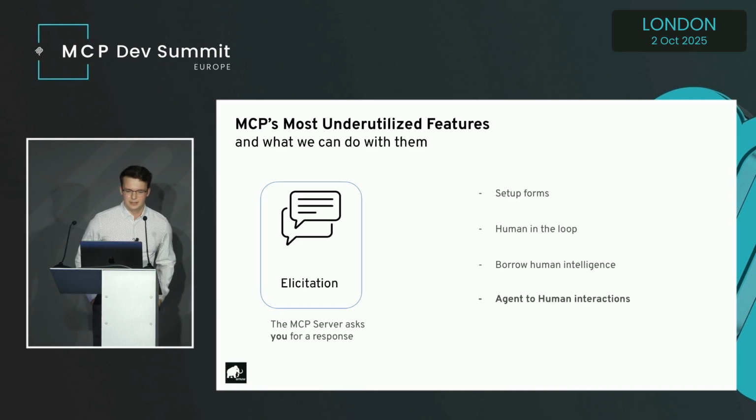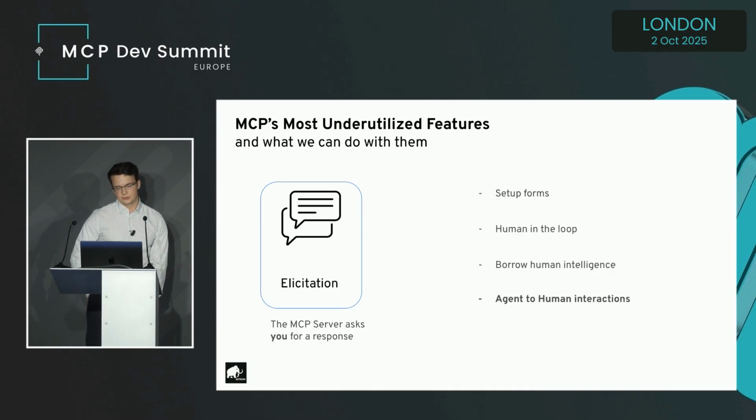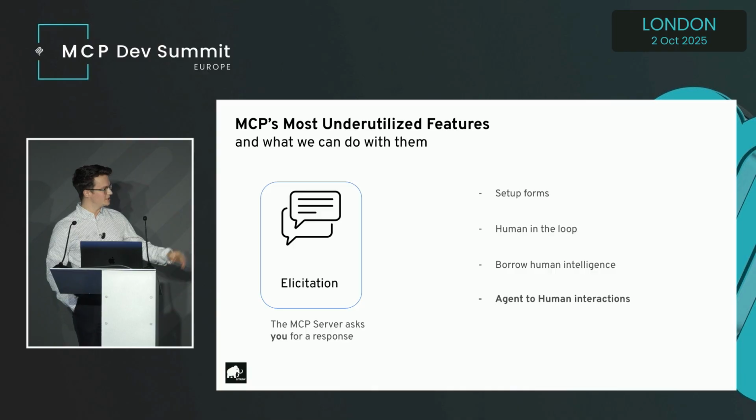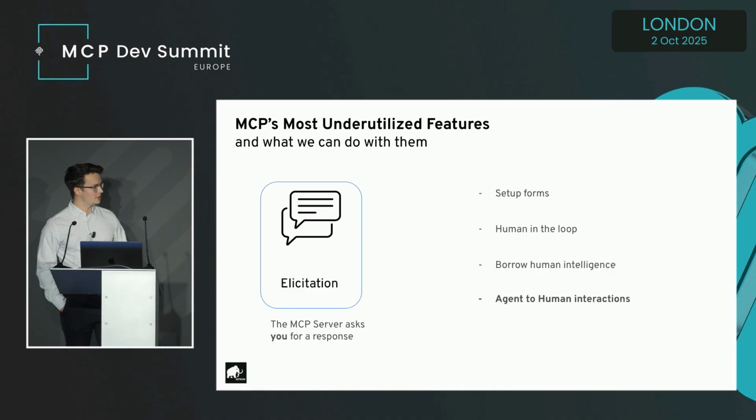And then elicitation. Again, this is where the MCP server asks you, the human, for a response. It's useful for a number of things. First, setup forms. When you connect to the server, instead of some crazy JSON you have to configure, it could tell you, I need these environment variables, here are links to URLs to get those. You could do human in the loop. Instead of the client needing to implement human in the loop for approval on tools, the server itself could say, I need the human to sign off on this.